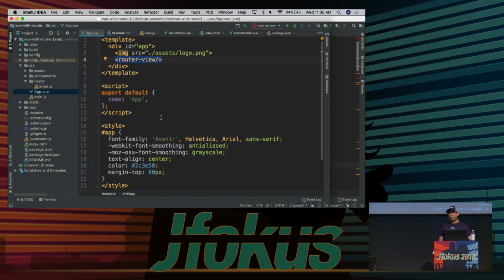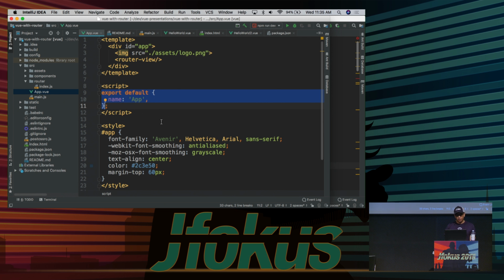And you can see now, instead of having the HTML tag in here, we have a template tag. And then inside of our script, we have export default app, and we still have styles in here, right? So the way a Vue component works or looks and is structured is just slightly different. We have a template, and we have a little bit of exports, and we have to new these things up, and we'll get into this in just a second when we look at some more code here, okay?